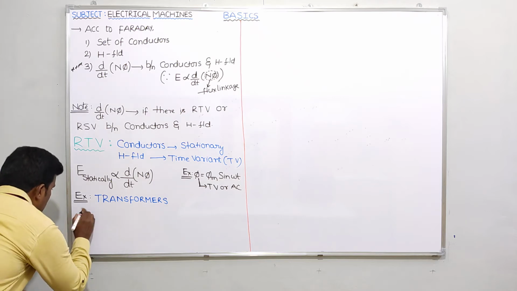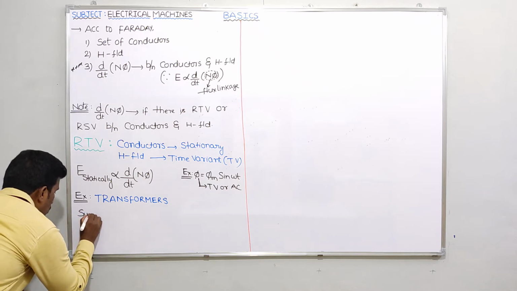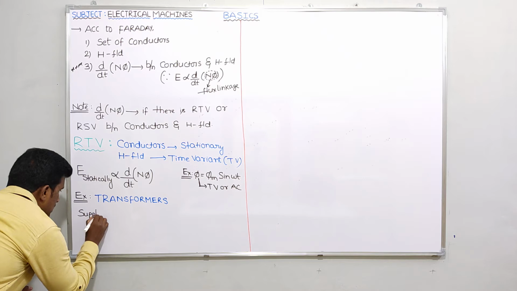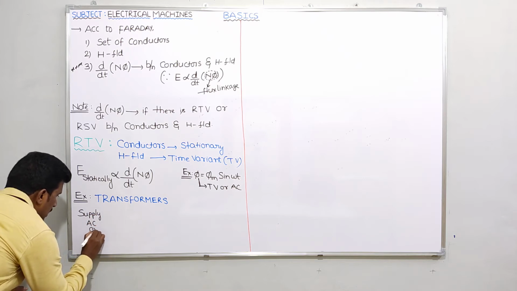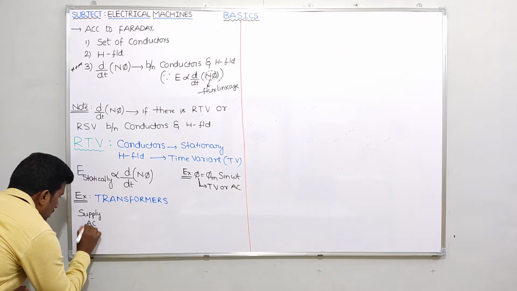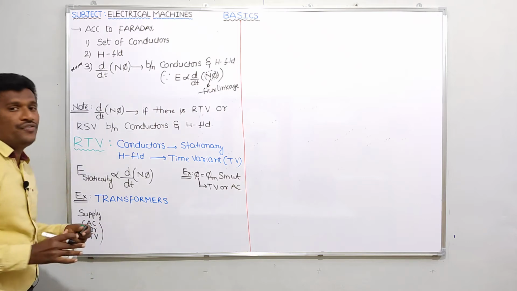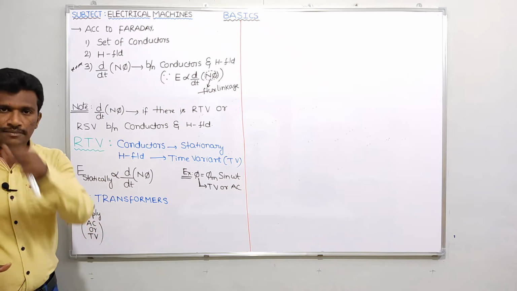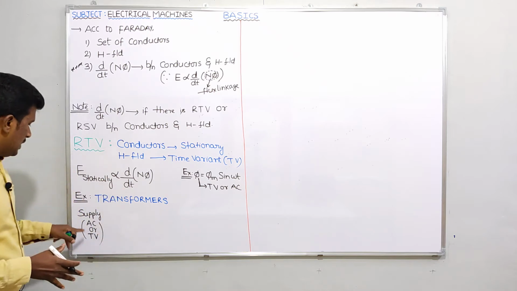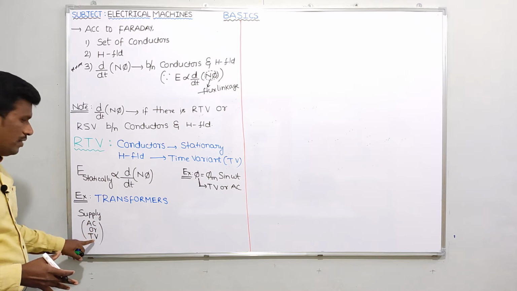So the supply given to the transformer primary winding is AC supply, or time variant, like V equal to Vm sin omega t. That voltage function is varying with time.